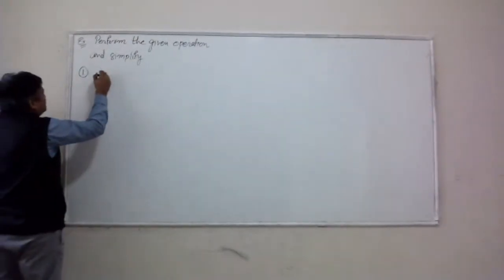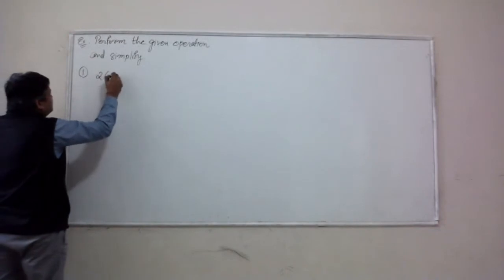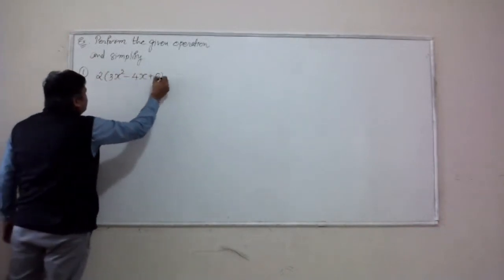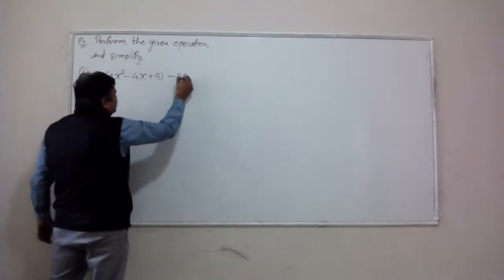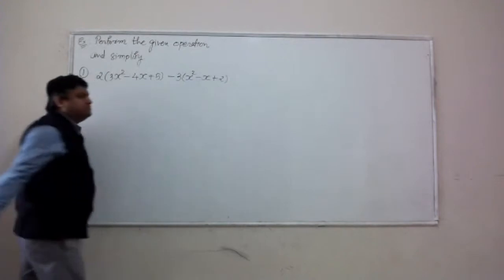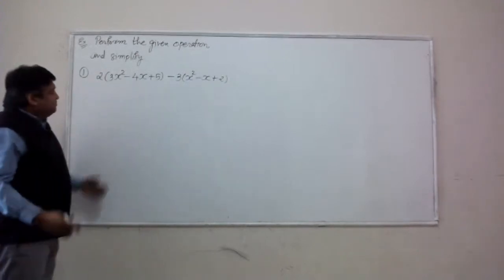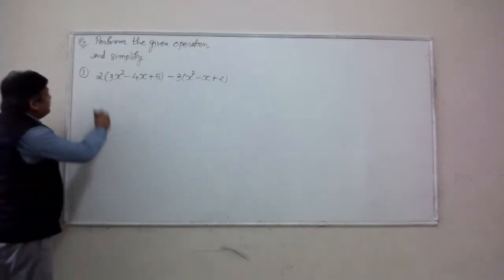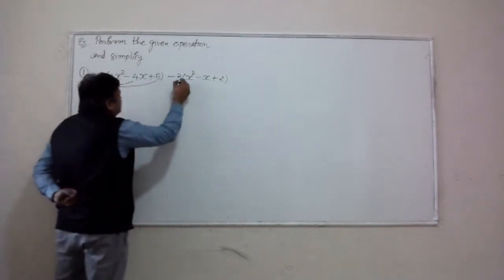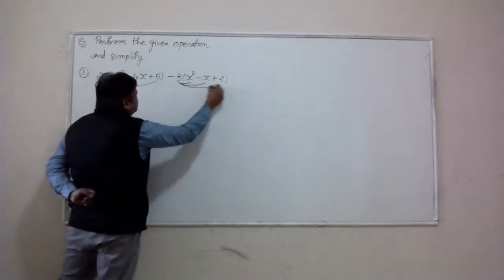Let's try to subtract two polynomials. Suppose I ask you to subtract 2 times (3x squared minus 4x plus 5) minus 3 times (x squared minus x plus 2). It's clear how we are going to perform this subtraction. I'm going to distribute 2 over all three terms in the first parenthesis.